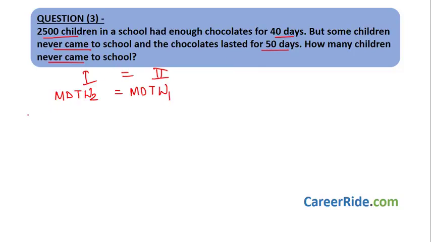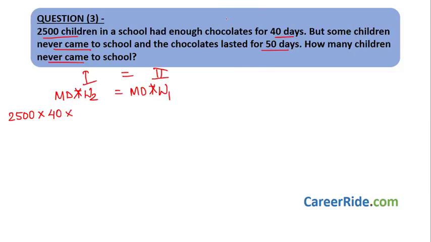Now, what is the number of men in first case? That is nothing but number of children, 2,500 children in a school. They have enough chocolates for 40 days. So we write number of days as 40. Do we know the time over here? No. Let's not consider time. Now work done. Let's see.